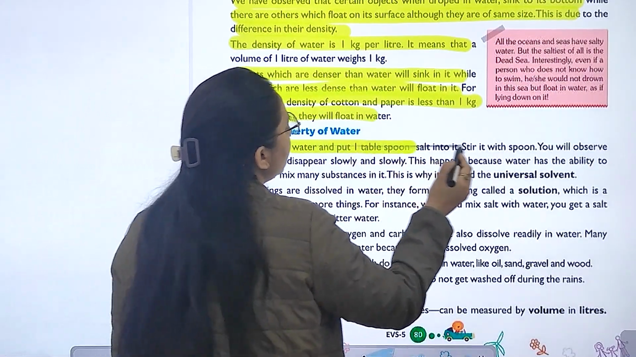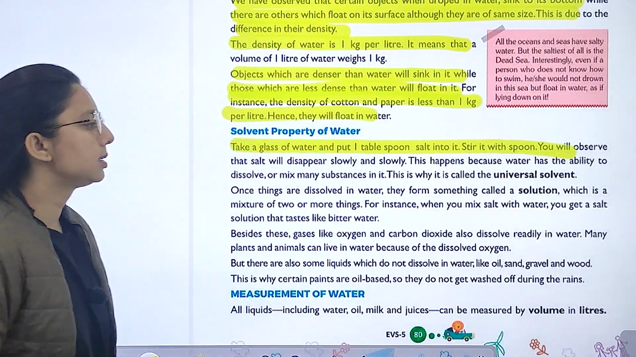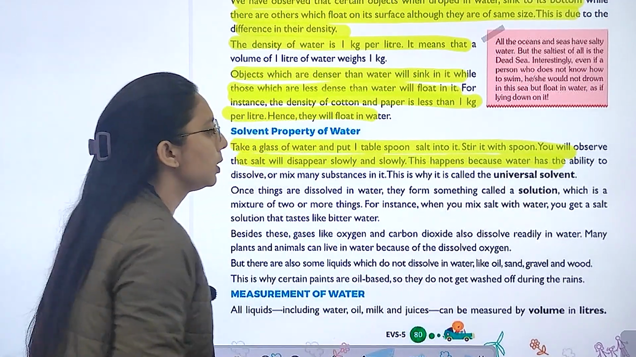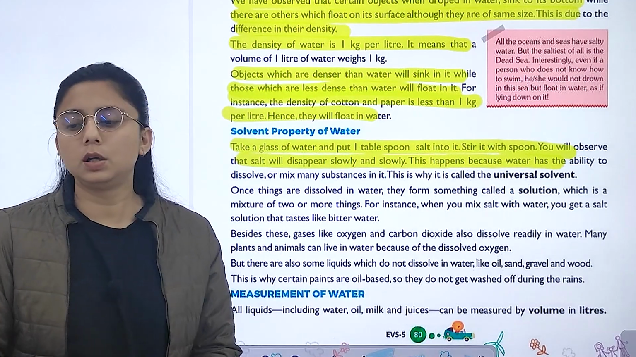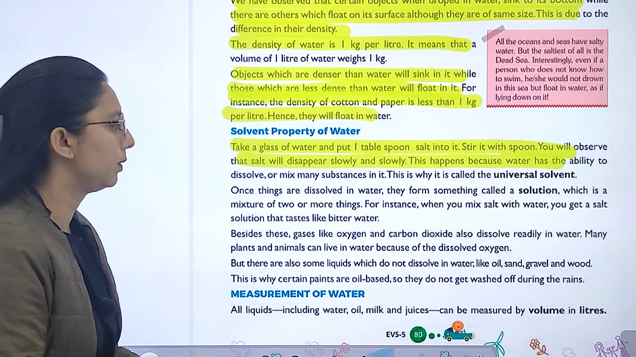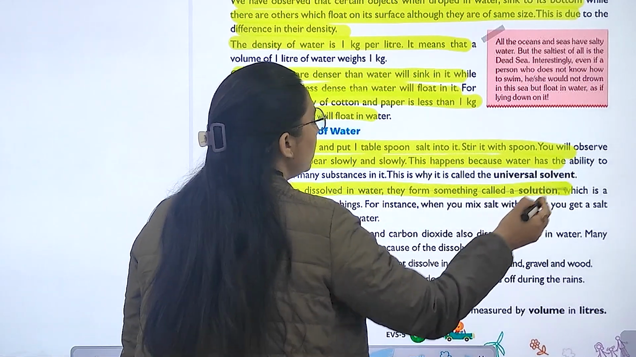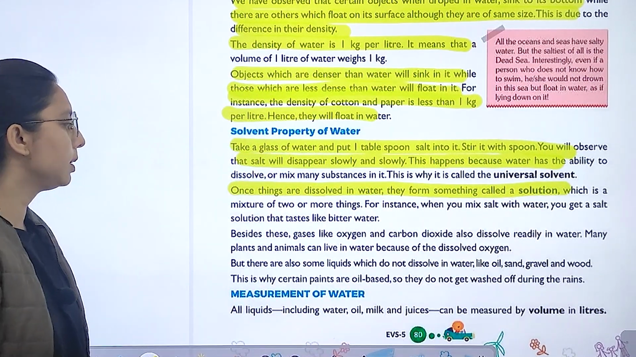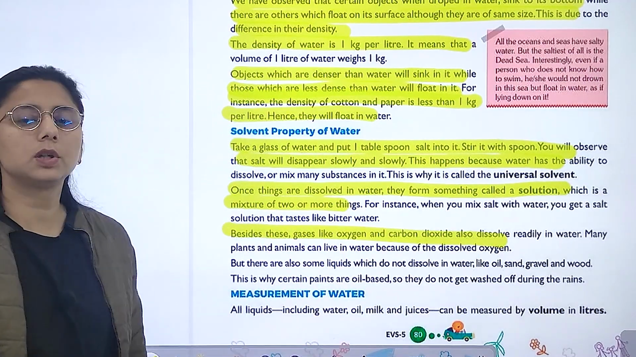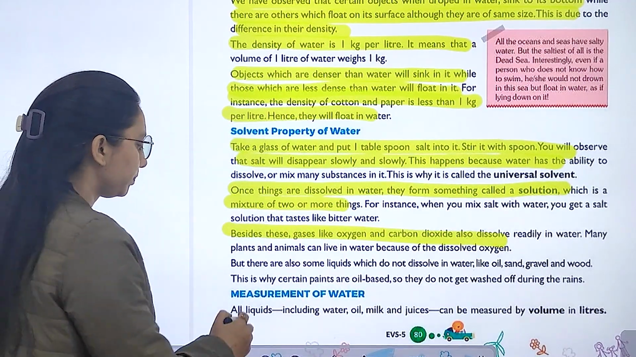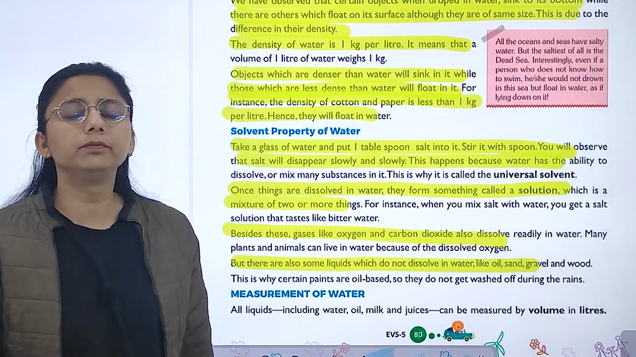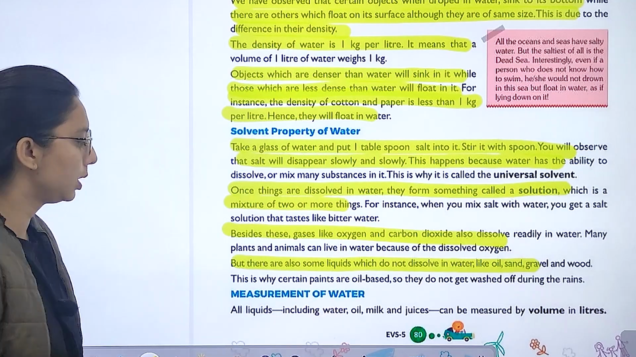Now, solvent properties of water. Take a glass of water and put 1 tablespoon of salt in it. Stir it with a spoon. You will observe the salt will disappear slowly. This happens because water has the ability to dissolve or mix many substances. That is why water is called the universal solvent. Once things get dissolved in water, they form a solution, which is a mixture of two or more things. Gases like oxygen and carbon dioxide also dissolve readily. But there are some liquids which do not dissolve in water, like oil and wood.